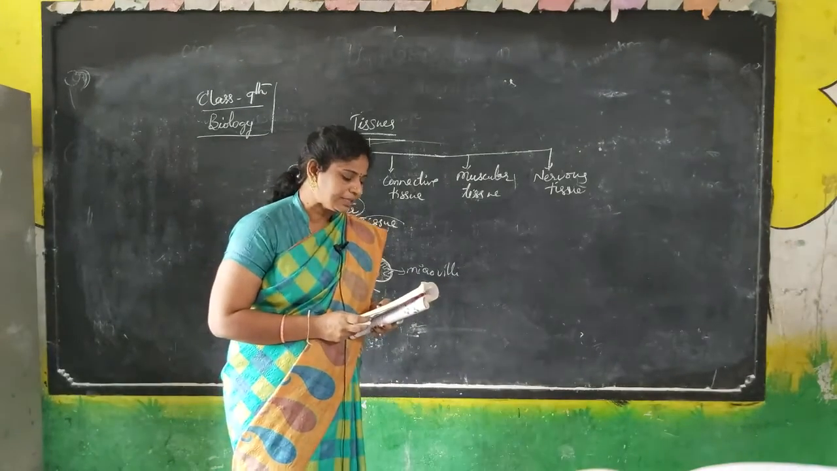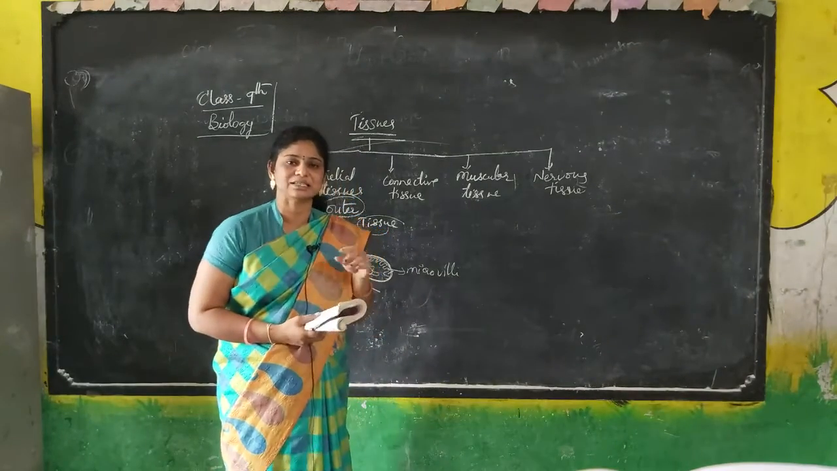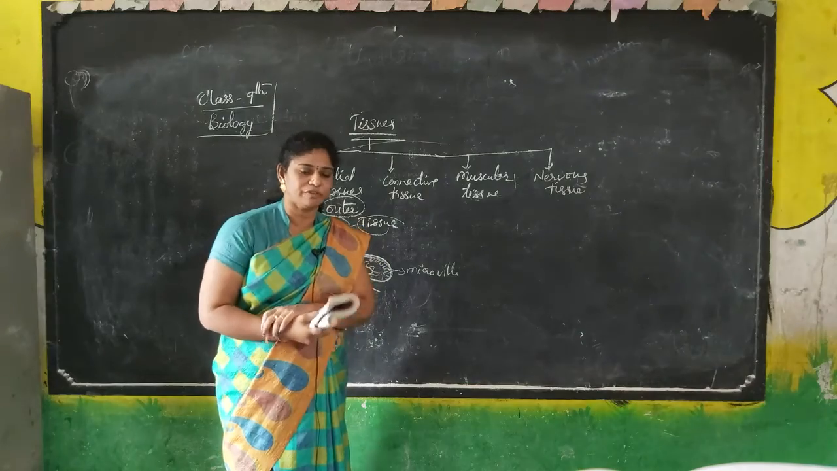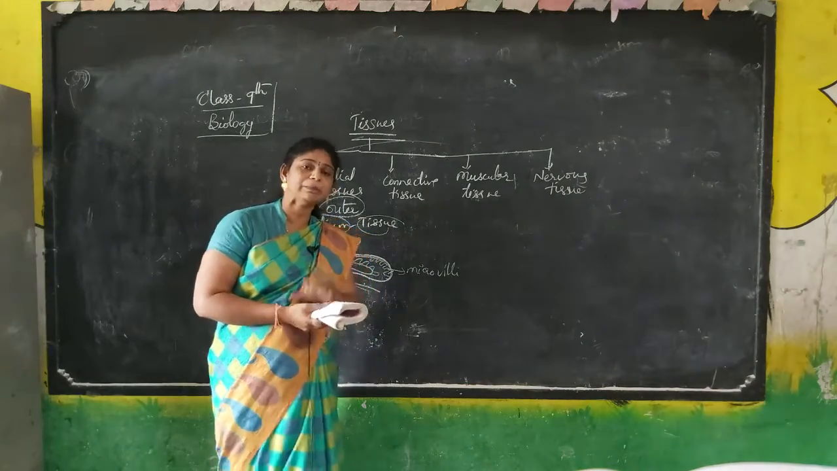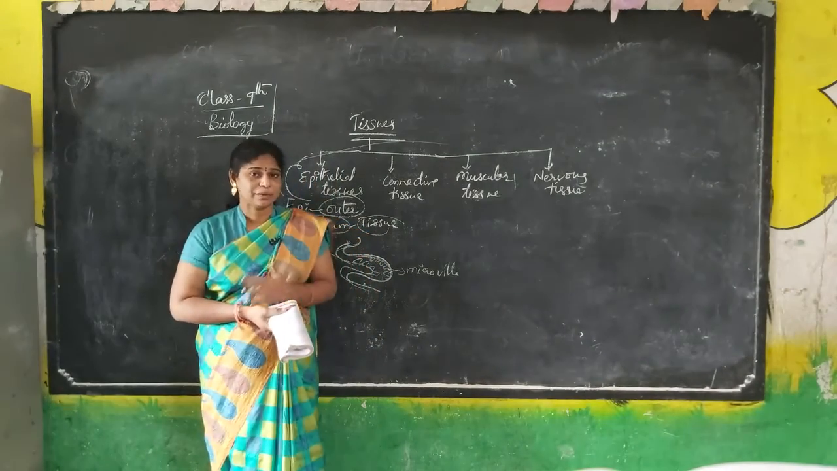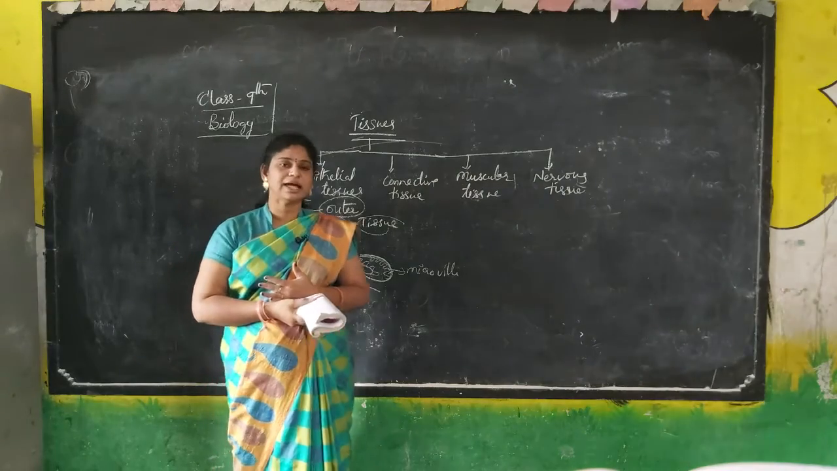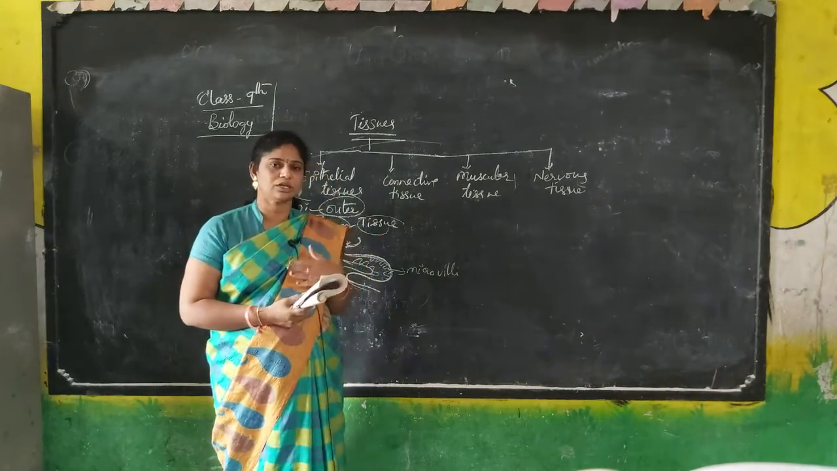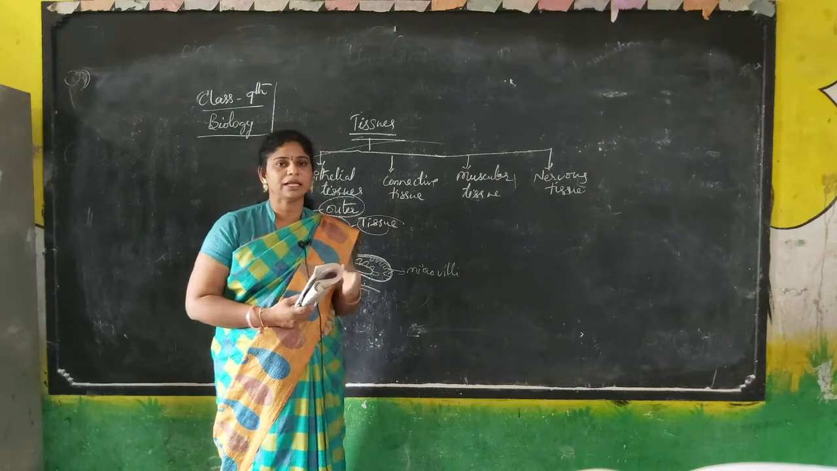Epithelium is mostly present in the skin, which is also made up of epithelial tissue. I am telling about epithelial tissue as a whole. In this, many types of epithelial tissues are there. I will tell what those are. Four types of epithelial tissues are there.